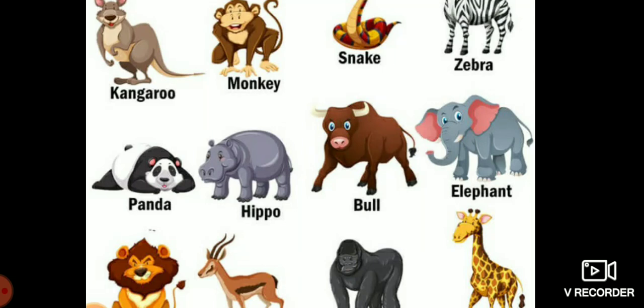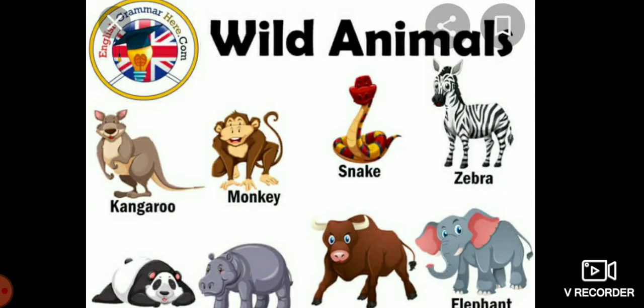Children, welcome back to our science class. Today's class, you will study one common topic, that is wild animals. Okay, children, wild animals, that is காட்டு விலங்குகள்.